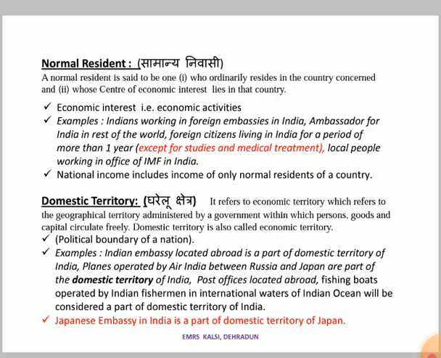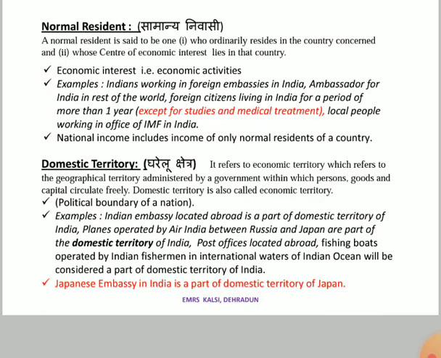So, now what is a normal resident? In Hindi, we call it Samanya Nivasi. To fulfill the condition of becoming a normal resident, there are two conditions. We can say that this person is a normal resident of a country. What is the first condition here? Who ordinarily resides in the country concerned, and whose economic interest lies in that country.